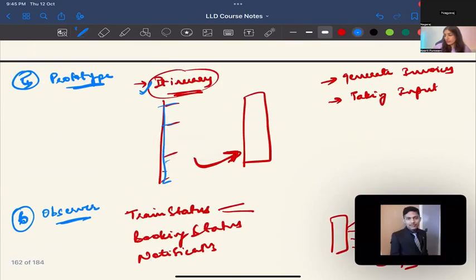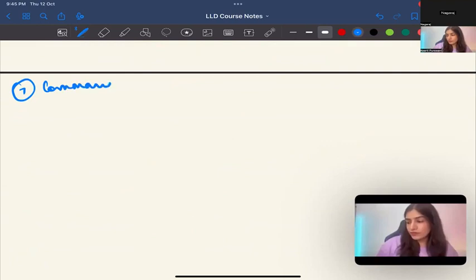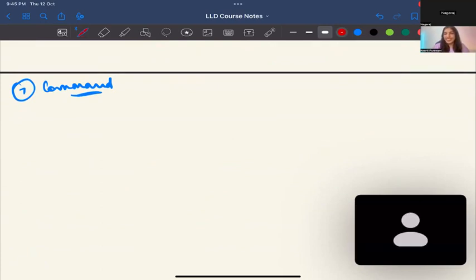Command. Command. Very good. What did we do in command? Where can we use command over here? For booking, we can use it, right? Means we can go back whatever steps we have followed, then we can go back and reverse.